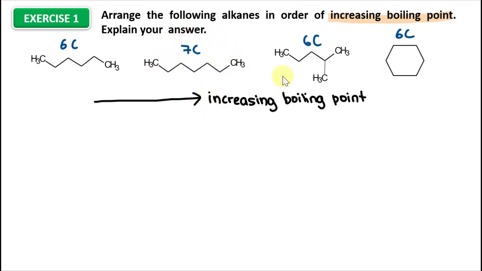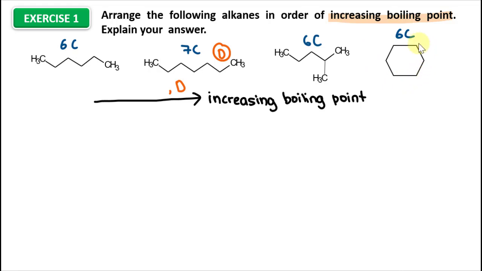To arrange the compounds in order of increasing boiling point, we know that as the molecular weight increases, the boiling point also increases. So the one with the biggest molecular weight will have the highest boiling point. In this case, this compound will have the highest boiling point. I'll label it as A, B, C, D. Since this one is the highest, I'll label it as compound D. Then for these 3 compounds, they have a comparable size.